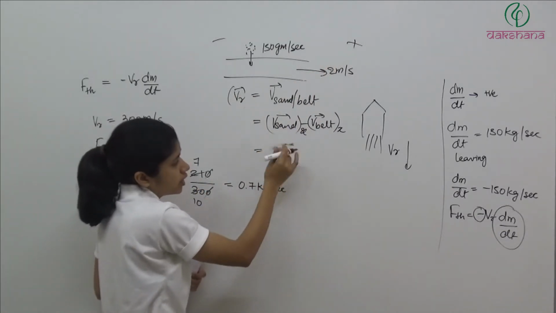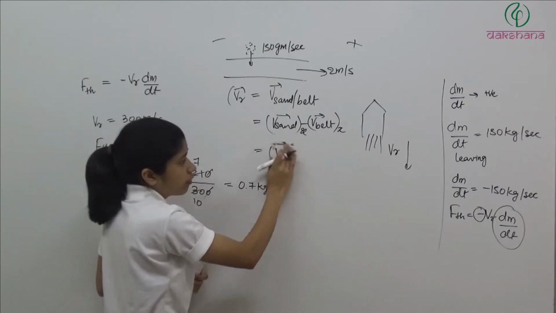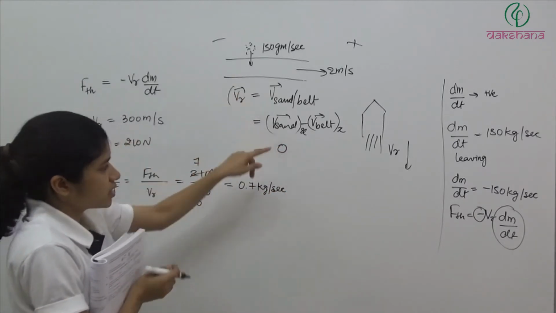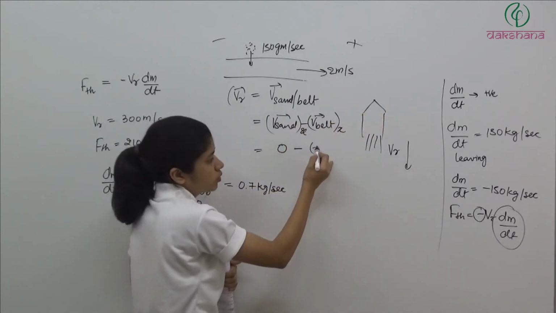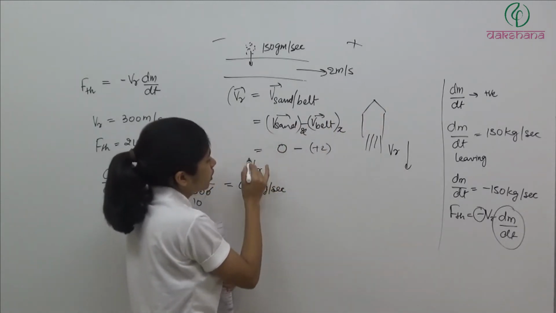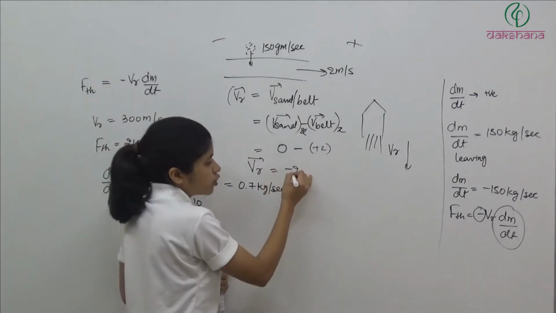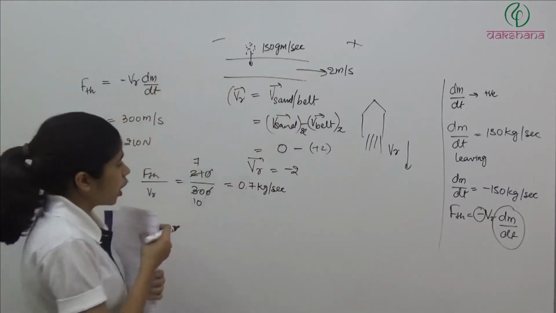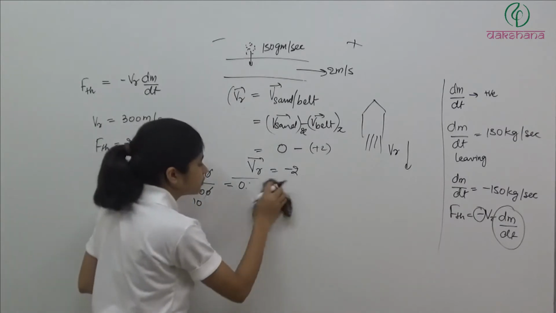So it is equal to +2. I'm sorry, we want to find out velocity of sand. Velocity of sand in x direction is 0 minus velocity of belt in x direction, which is +2. So velocity of sand with respect to belt, or v relative here, is -2. Clear?